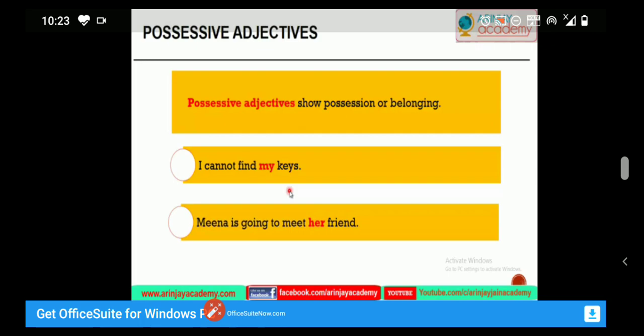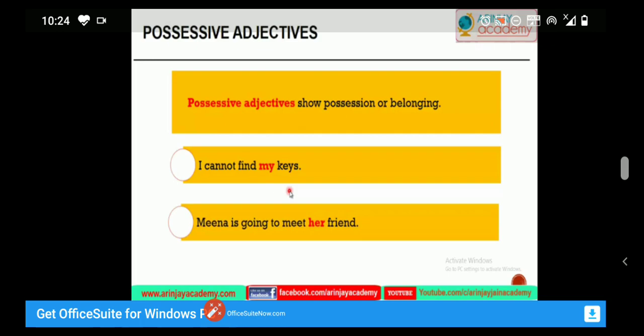Other examples: my house is on Park Avenue. My is a possessive adjective and house is a noun. Nick lives with his father. His is a possessive adjective and father is a noun. We write all our papers on a computer.